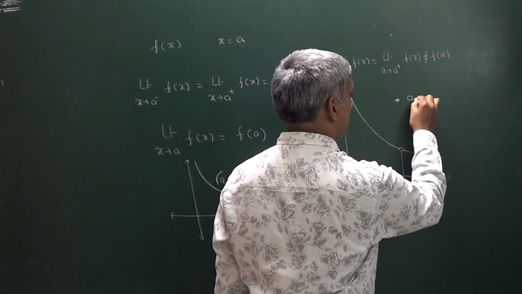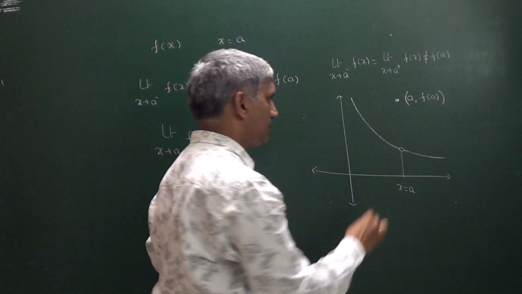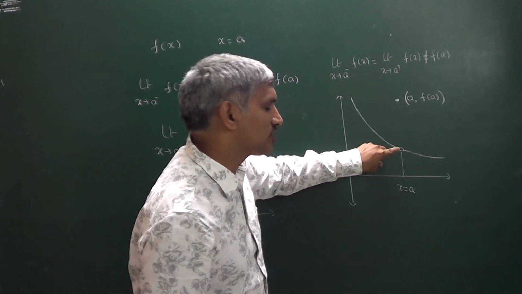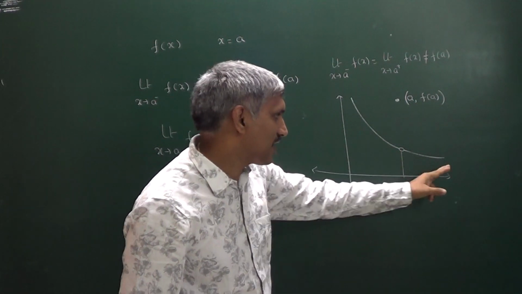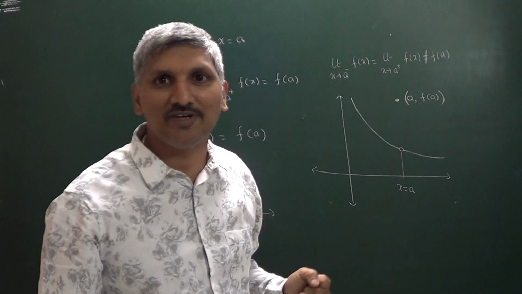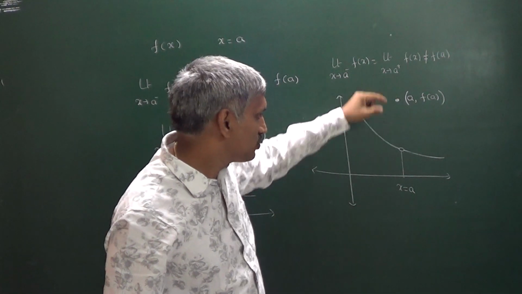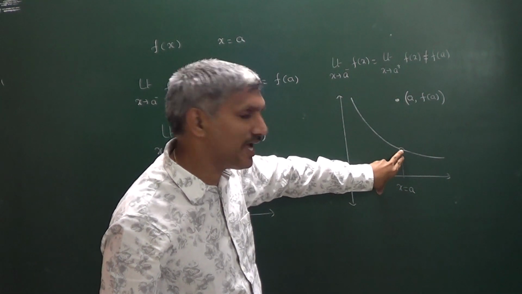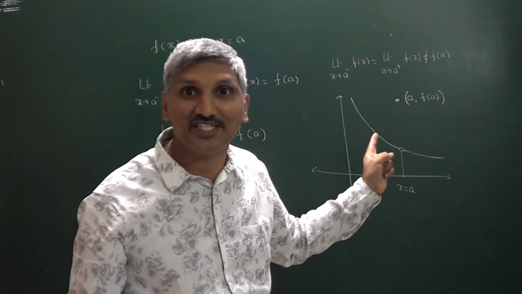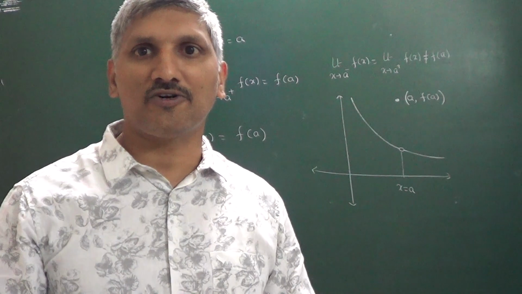This is the point a comma f of a. Left hand limit is equal to some L, right hand limit is also equal to some L, but the functional value is some different value. This is the f of a value. So you can observe that at a there is a hole, there is a gap. That's why the function is discontinuous at x is equal to a.